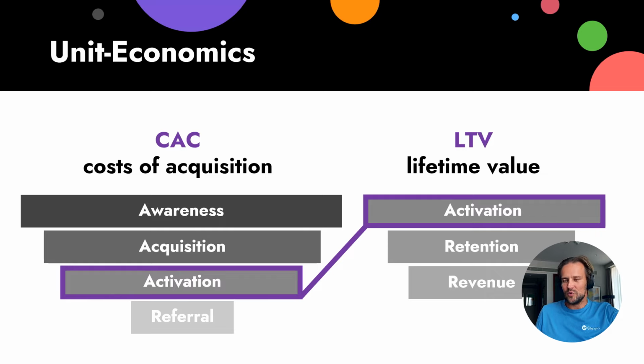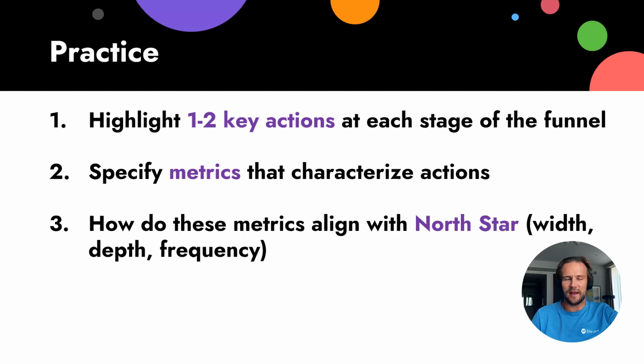So, do your homework, practice. I like 1-2 key actions for each stage. By the way, how to find key actions I will also talk about in another video. You can find them logically. You can find them by interviewing some customers or doing UX tests. You can find them in statistics, but let's highlight several key actions, specify metrics for them, and see if it grows your North Star metric. So find key actions, highlight metrics, and try to change them. Activate more customers and increase your North Star.